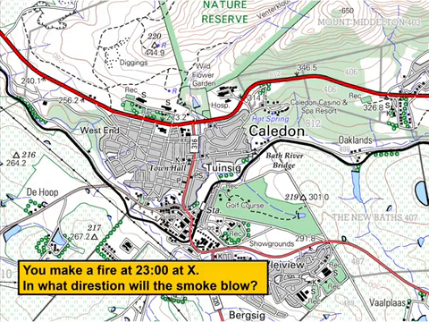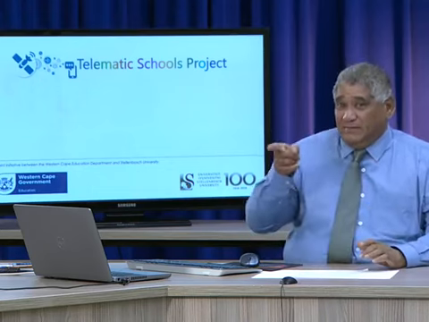Let's have a look at this question. You make a fire at 11 o'clock in the evening, at X. Right, so there's X. In what direction will the smoke blow? Now, your first problem is, where in the content will I find that answer? Right? Where in the content will I find that answer? And if you see 'in what direction will the smoke blow', immediately this has to do with winds. Only winds can blow smoke, of course, right?